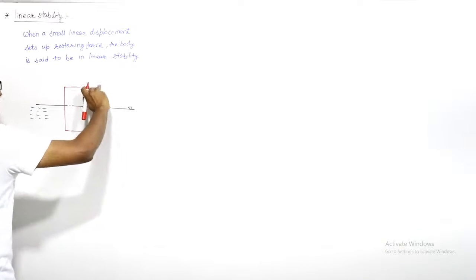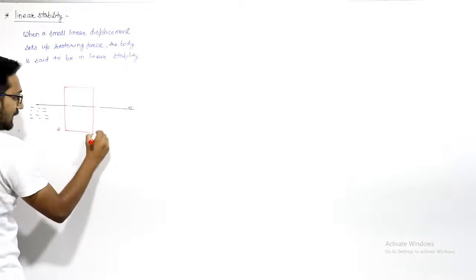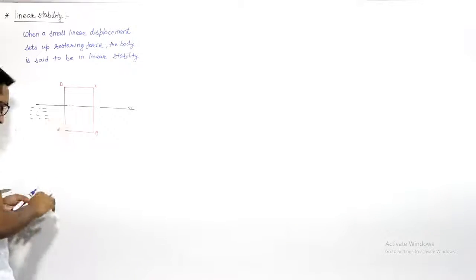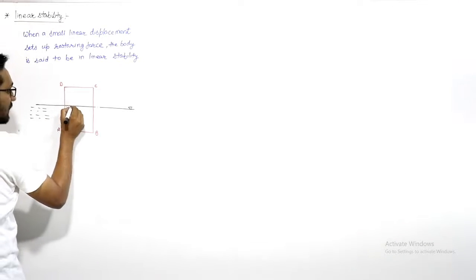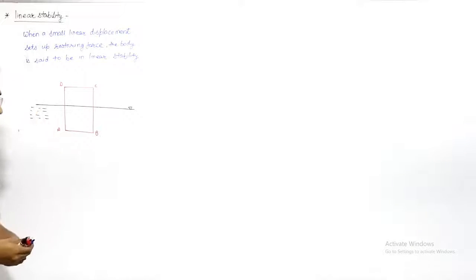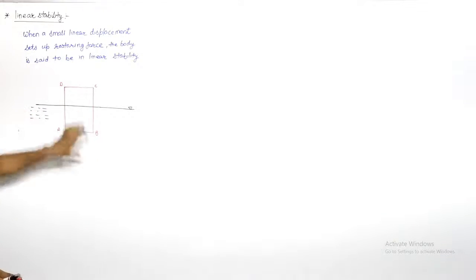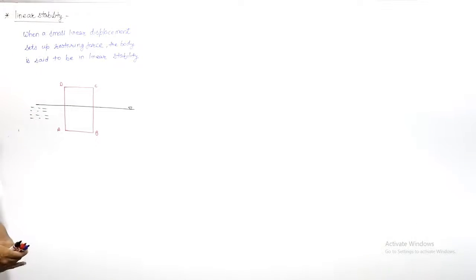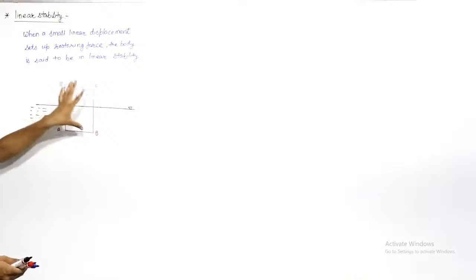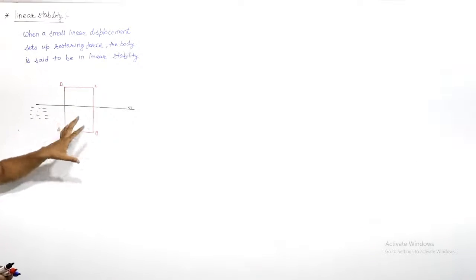Let us say this is A, B, C, D. Now this body is in equilibrium position at present. If this body is a floating body, the net force will be 0, that means the weight of this body is equal to the buoyancy force. So this body is in stable equilibrium at present.